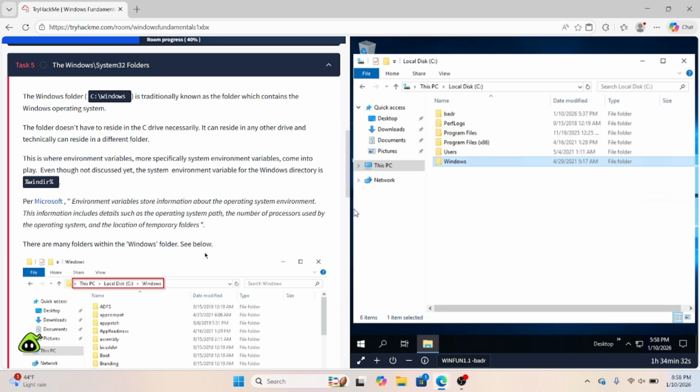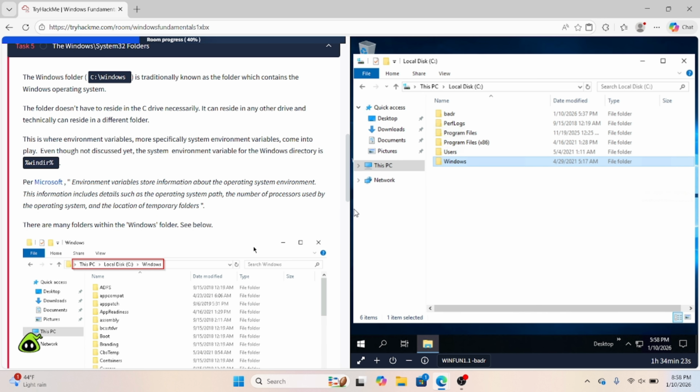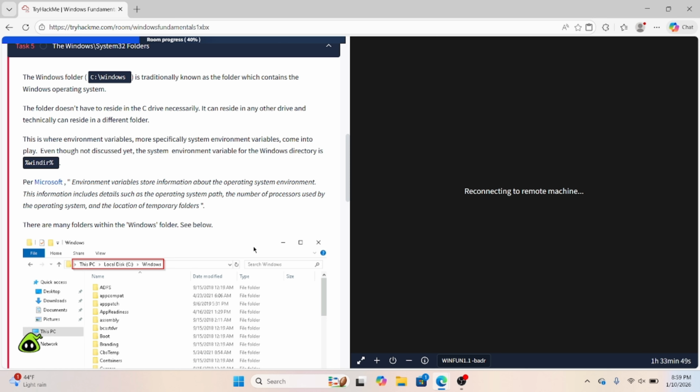Task 5, the Windows System32 folder. The Windows folder is traditionally known as the folder which contains the Windows operating system. The folder doesn't necessarily have to reside in the C drive. It can reside in any other drive, and technically can reside in a different folder entirely. This is where environment variables, more specifically system environment variables, come into play. The system environment variable for the Windows directory is %WINDIR%, which just stands for Windows directory.